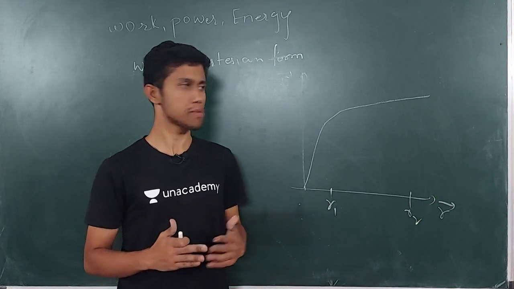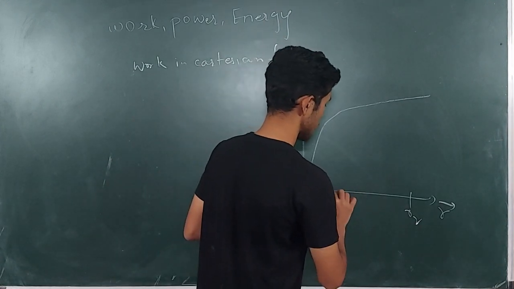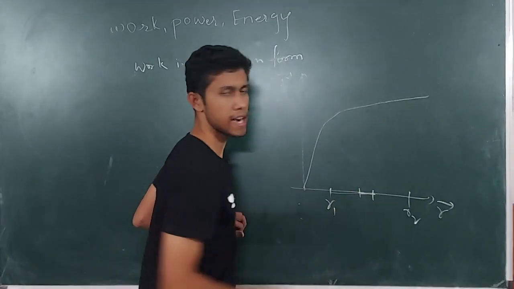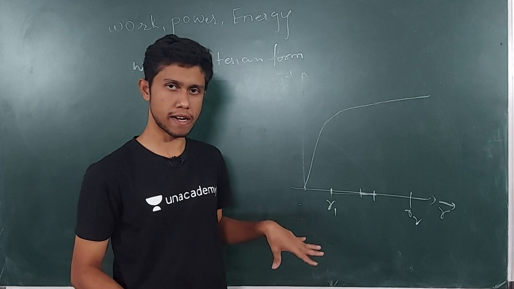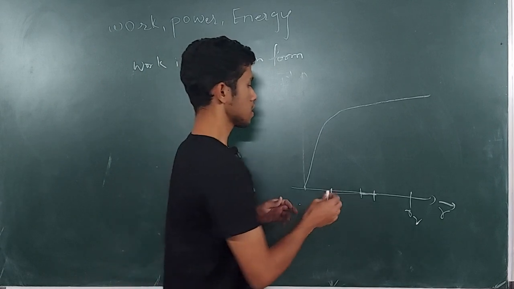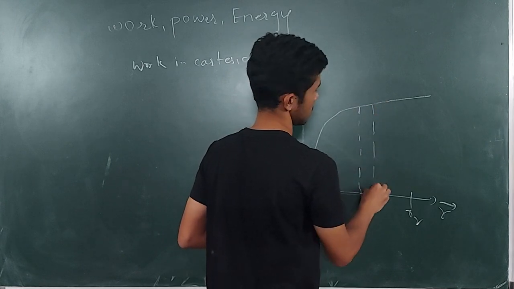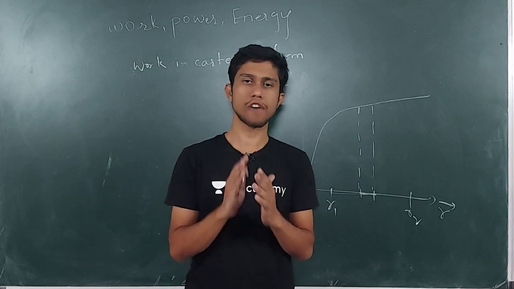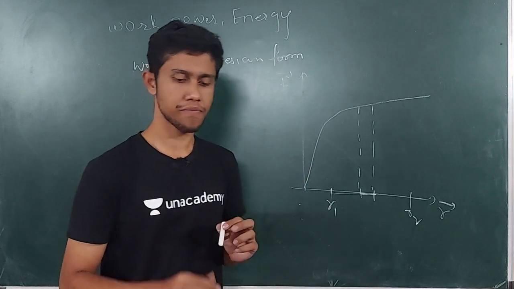But this was a theoretical concept. How can we do it when it is a graph? If I divide this journey into small parts, there will be a small part here. Suppose this is one of the infinitesimal parts, and now we have to find the work done for this infinitesimal part, such that the force remains constant for it. So I'll extrapolate this graph. I have drawn this slit very wide because you have to understand, but for an infinitesimal small change, this slit will be very small.